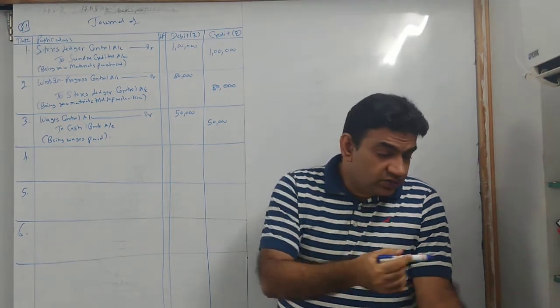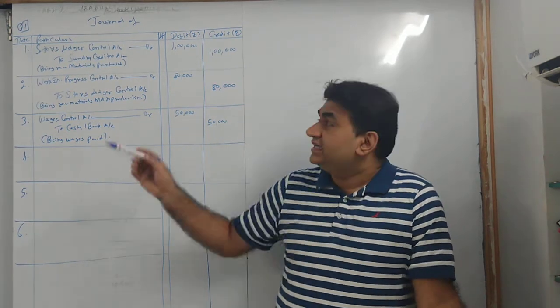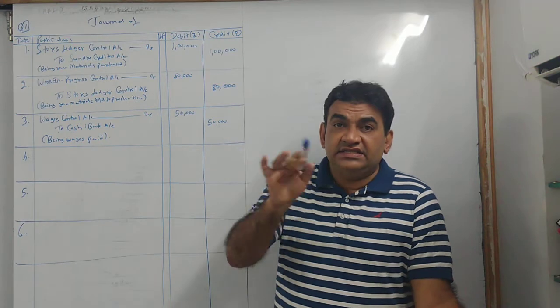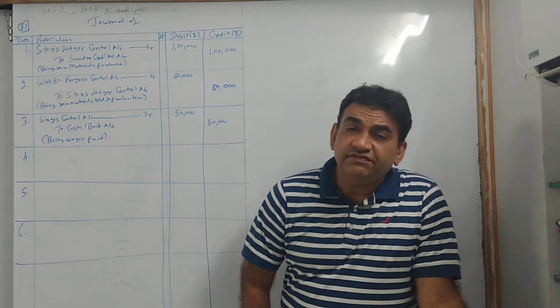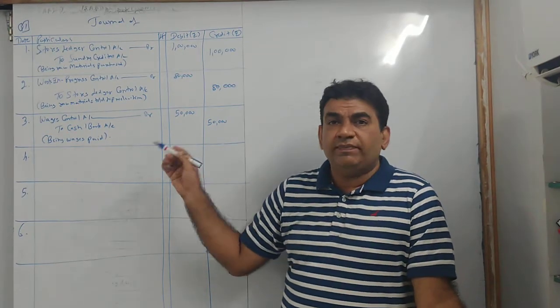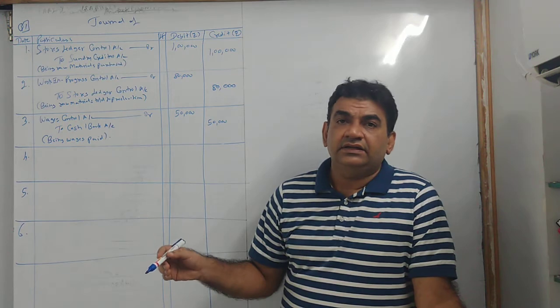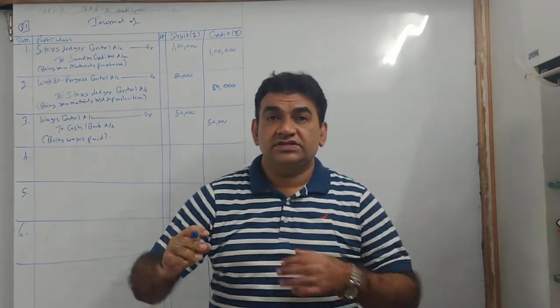Okay? Now see, the question I have framed in such a way that every two entries are connected. Like the first two are connected, same way the third and fourth are connected. See what is the fourth one? What does it say? Wages charged to production. See, here I paid, so first I had to pay. Now I am not a fool. Why am I paying wages to workers?